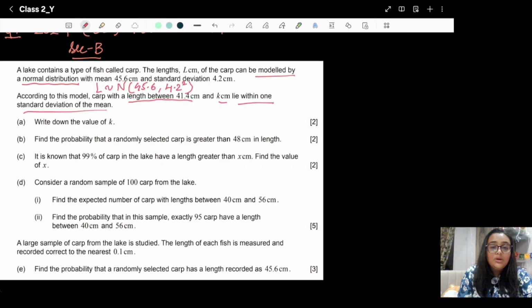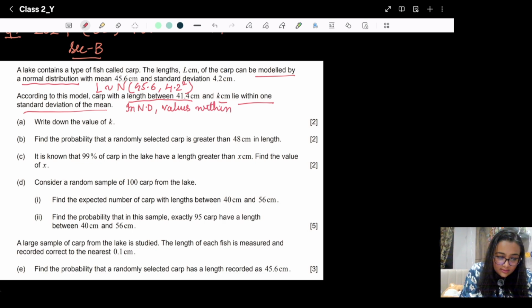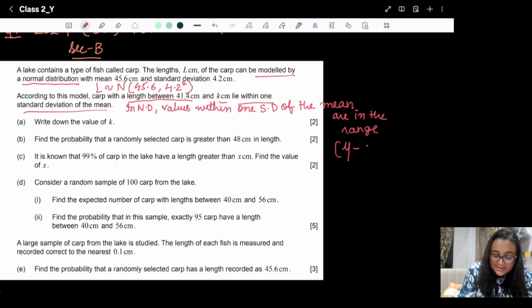Okay, this thing you need to understand: what does it mean that it is within one standard deviation of the mean? This means in a normal distribution, values within 1 SD of the mean are in the range mu minus sigma to mu plus sigma.